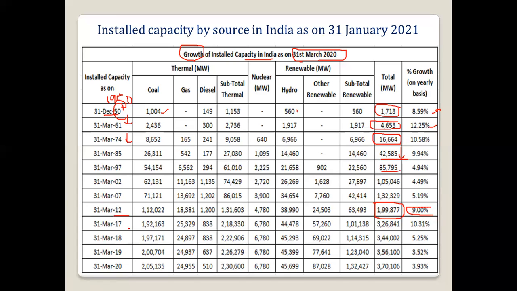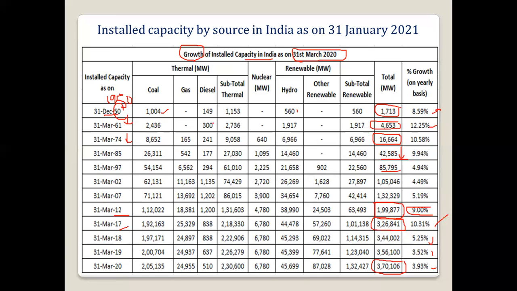Then major growth was there on 31st March 2017. Our total capacity became 327, so the growth rate was 10.3%. After that, only 5%, 3%, and 3.93%. At current, that is 31st March 2020, the total megawatt is around 3,70,106. So this is how our energy generation has been produced from 1947 onwards.